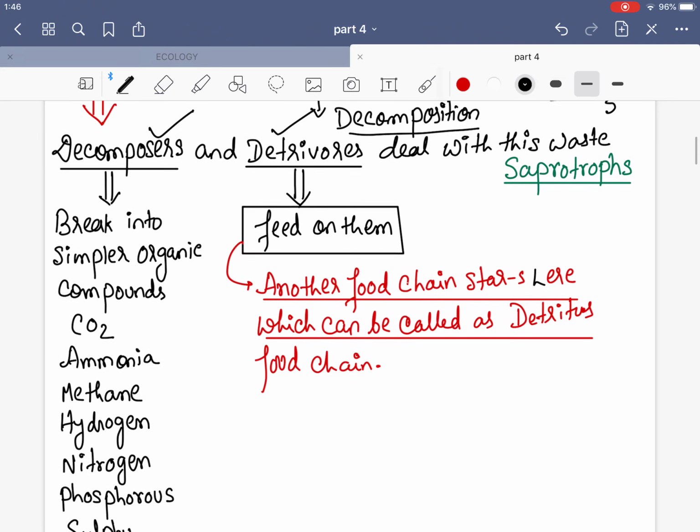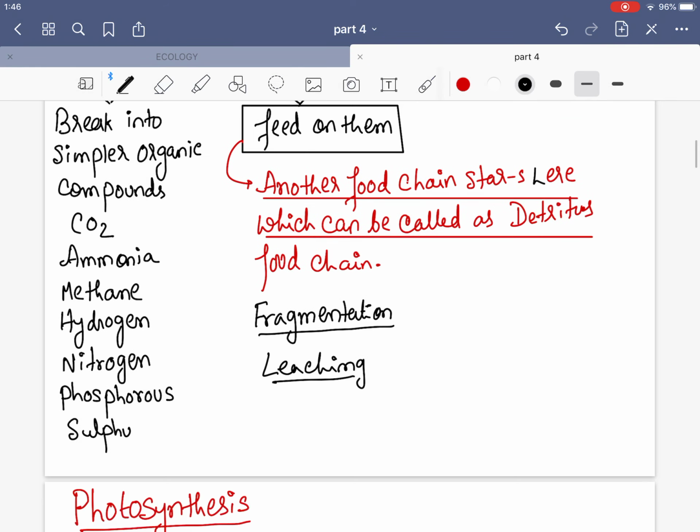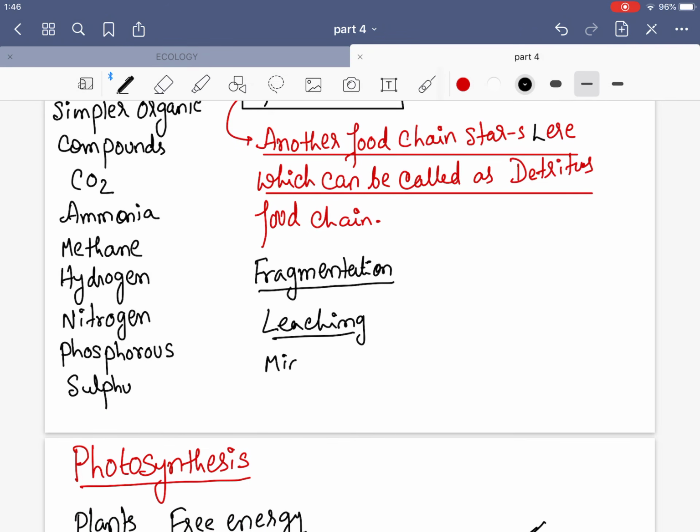So in this process, there are some other small processes which are performed. These processes are known as fragmentation. I will give you the definition and explain it. The next process is leaching. Then you have mineralization. And one more process you have in this decomposition is catabolism.